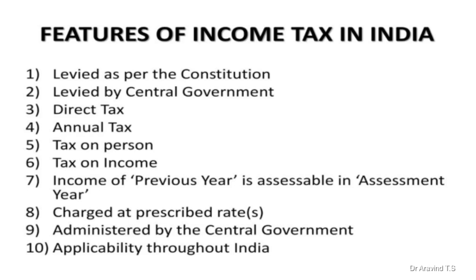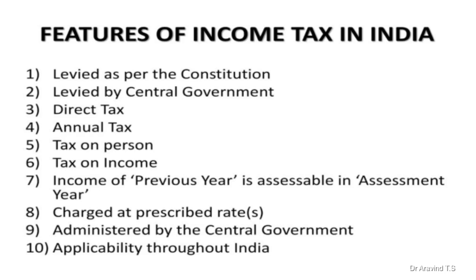That is again the right to equality. Everyone will be equal in front of the law, before the law. That is what exactly the constitution is saying. So as per the income, everyone should be taxed equally. Second one is that it is levied by the central government. Definitely income tax is levied by the central government and distributed to different states, territories, etc.